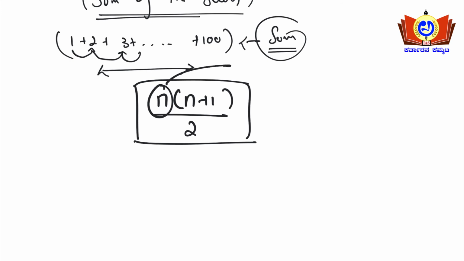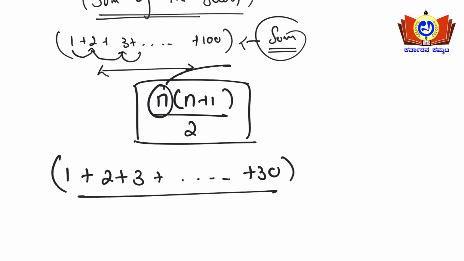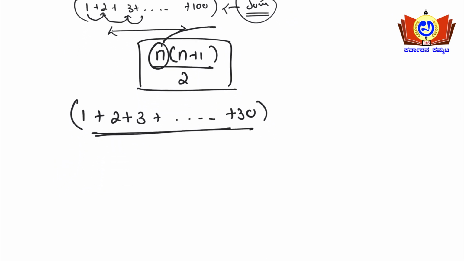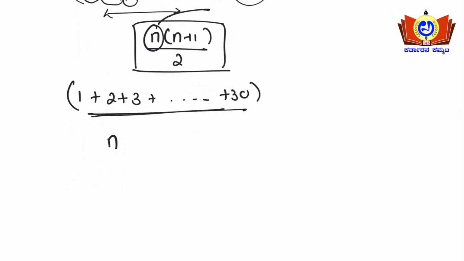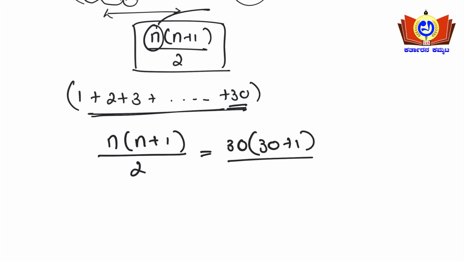Okay, so for example say 1 plus 2 plus 3 plus, it goes on till 30. So what is the sum of this series? If at all you encounter a question like this, you know the formula, right? So n into n plus 1 upon 2, this is the formula, you know. So what is n here? The last number is n here. So 30 into 30 plus 1 upon 2.